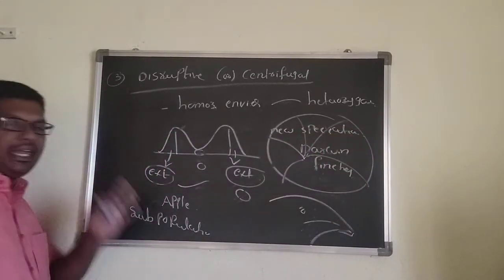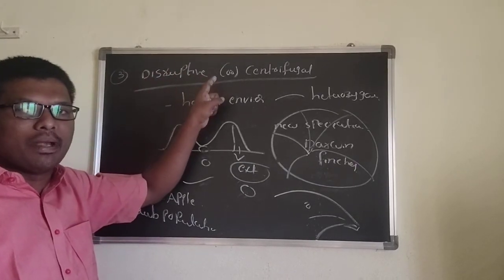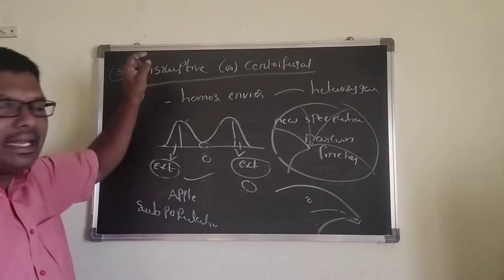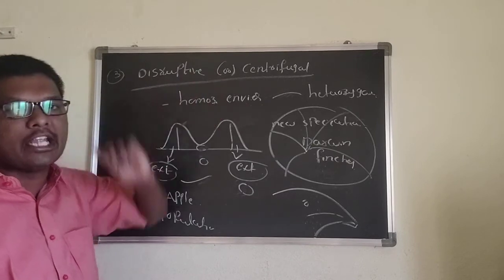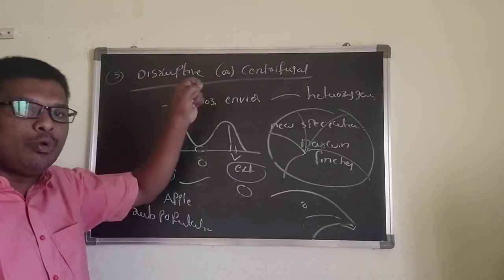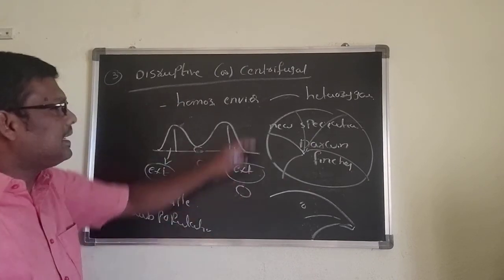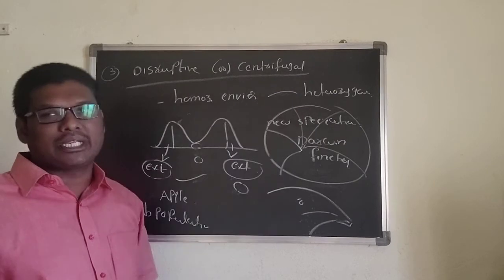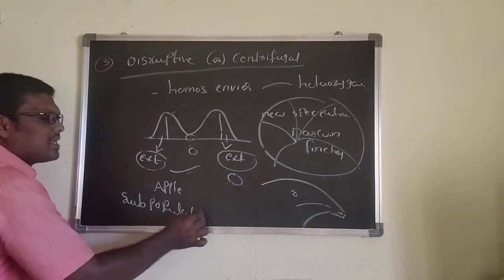That's why there are three conditions. In stabilizing selection, a homogeneous, stable environment, there is no new speciation. In directional selection, the homozygous environment changes gradually, and at that time new speciation also takes place. And then disruptive selection can compulsorily be seen in a heterozygous environment. It is the rare selection, and new speciation takes place, and they can form a subpopulation.